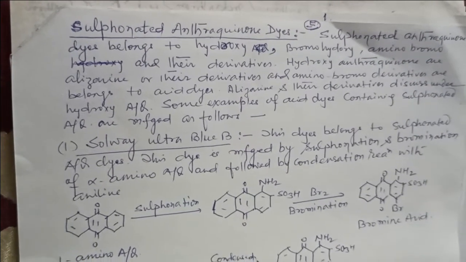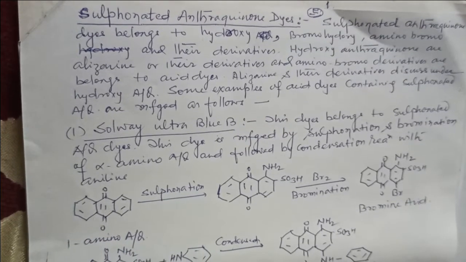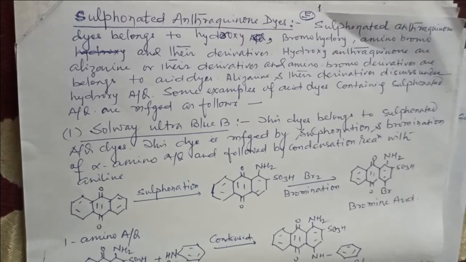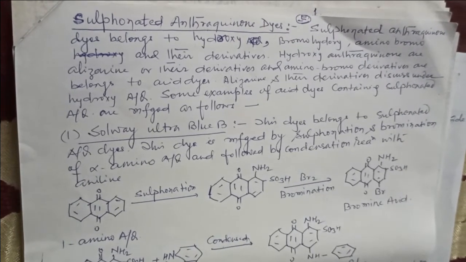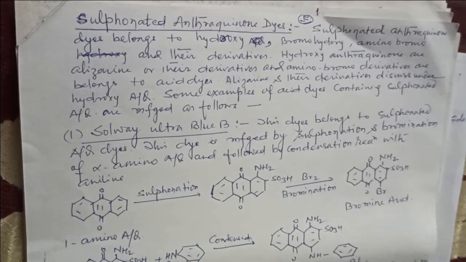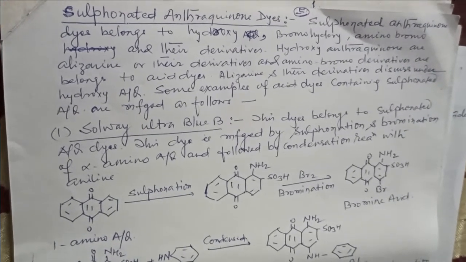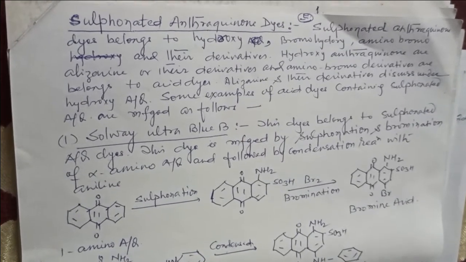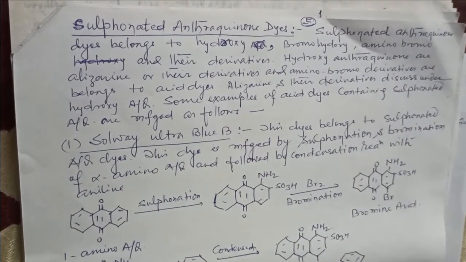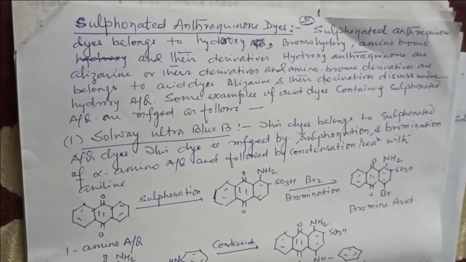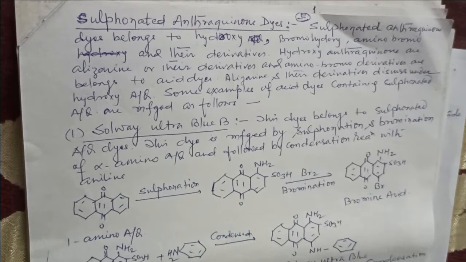Number 1, Solway Ultra Blue B. This dye belongs to the sulfonated anthraquinone dyes. They are not vat dyes. This dye is manufactured by sulfonation and bromination of alpha amino anthraquinone, followed by a condensation reaction with aniline. We get the Solway Ultra Blue, that is an acid dye.